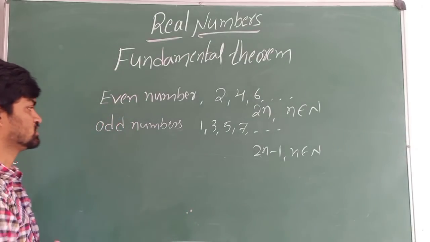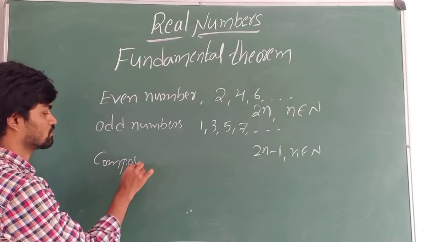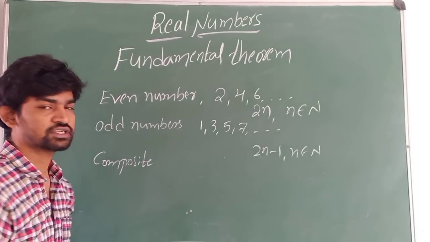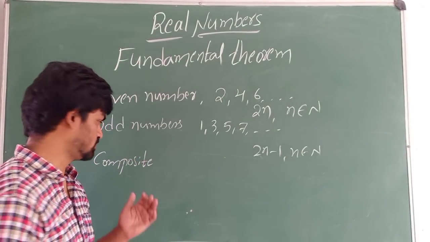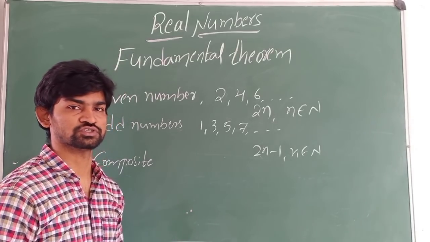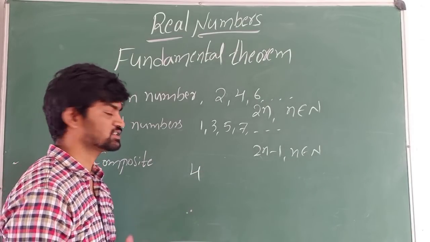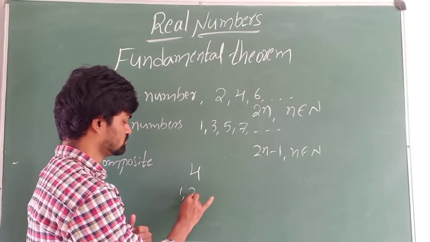Next, composite number. A composite number is a number which has more than 2 factors. Take 4. How many factors does 4 have? 1, 2, 4.